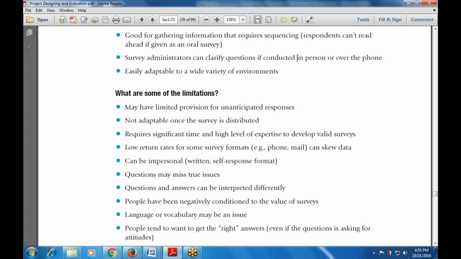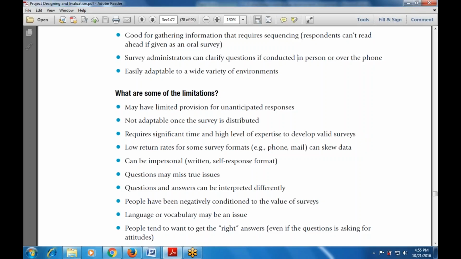Then it is not adaptable once the survey is distributed. It is not adaptable to each and every person because the language differs from person to person. Everyone has a different background, so it is not accurate once the survey is distributed. Then questions may also miss the true issues, the correct issues.